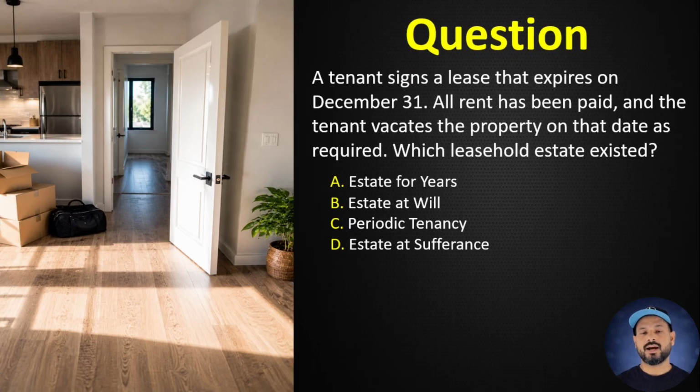Question number 49. A tenant signs a lease that expires on December 31st. All rent has been paid, and the tenant vacates the property on that date as required. Which leasehold estate existed? A. Estate for years. B. Estate at will. C. Periodic tenancy. D. Estate at sufferance. Correct answer A. Estate for years. An estate for years has definite beginning and ending dates.